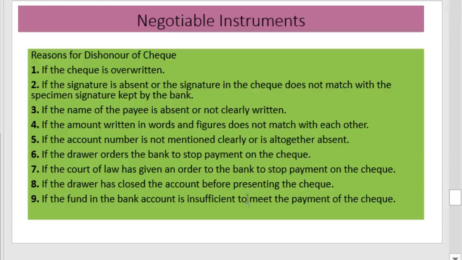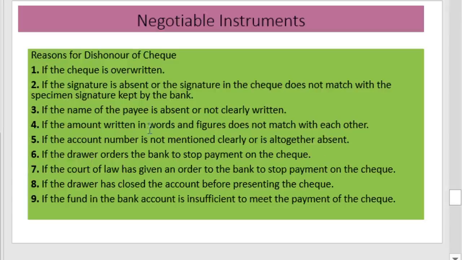The reasons for dishonor of a check are: if the check is overwritten, then it may be dishonored. If the signature is absent, if the name of the payee is absent or not clearly written, if the amount written in words and figures does not match, if the account number is not mentioned clearly, and if the drawer ordered the bank to stop payment of the check.